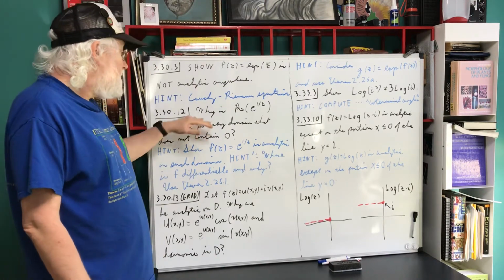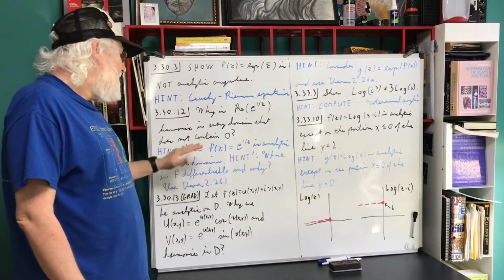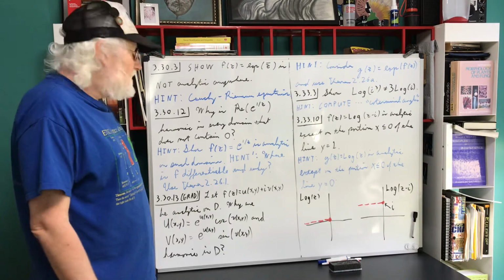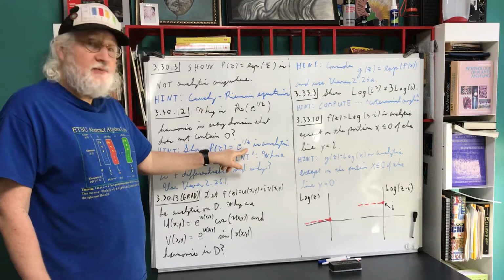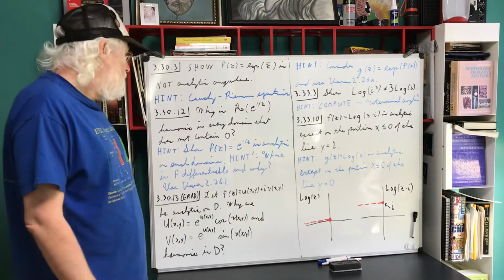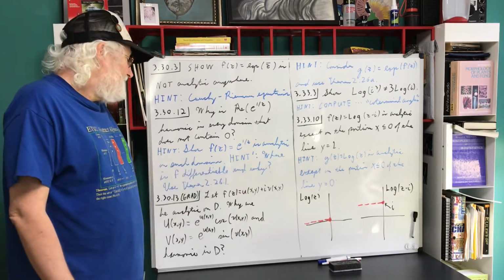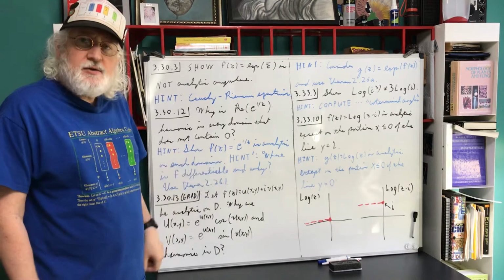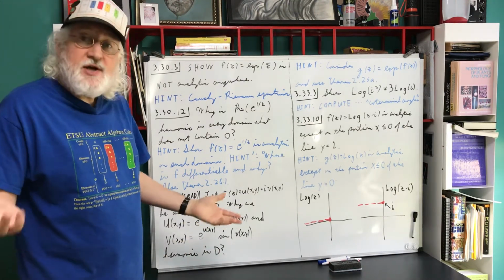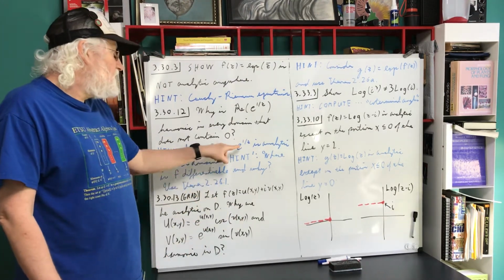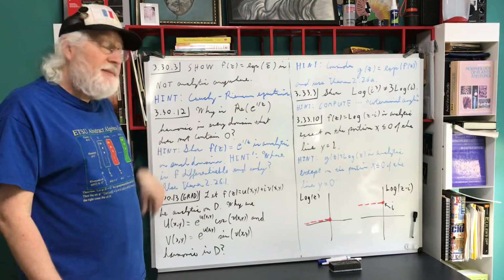Number 2, the second one. Why is the real part of e to the 1 over z harmonic in every domain that does not contain 0? The plan on this one is consider the function f of z equals e to the 1 over z. Where's that analytic? And why? Maybe hint prime: where's it differentiable? You know how to differentiate e to the 1 over z, because you know the chain rule, you know how to differentiate 1 over z, and you know how to differentiate the exponential function. See where this function is differentiable? I think that's going to be on a domain they've asked about.